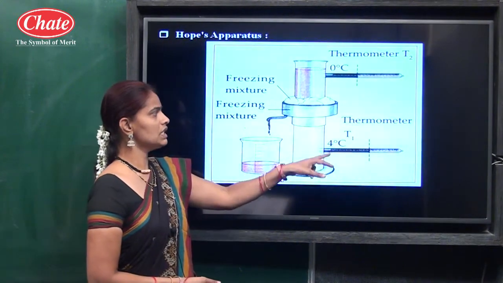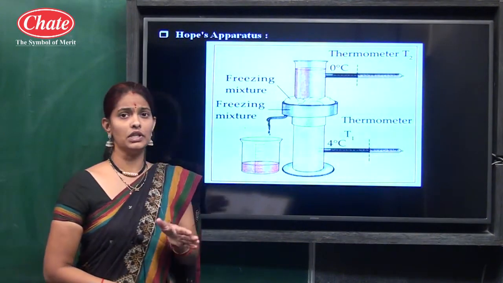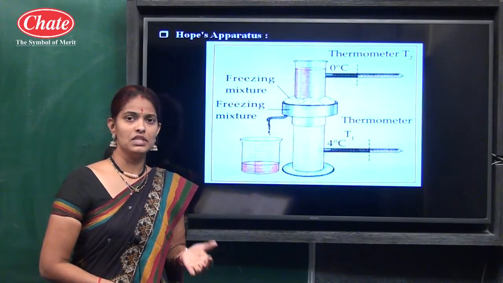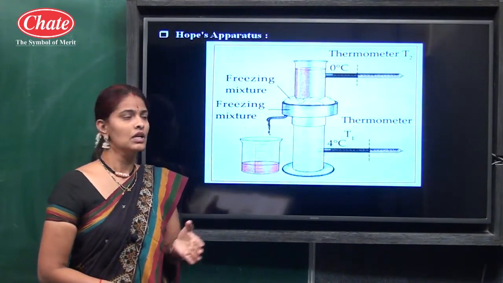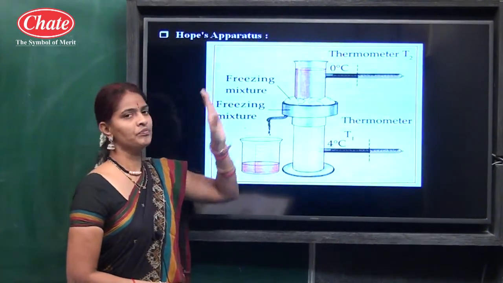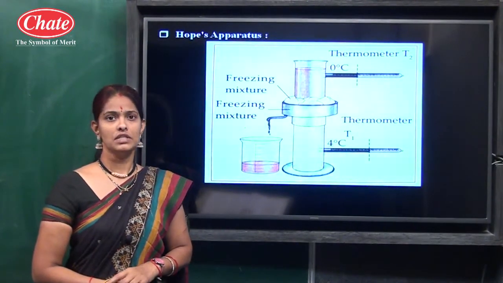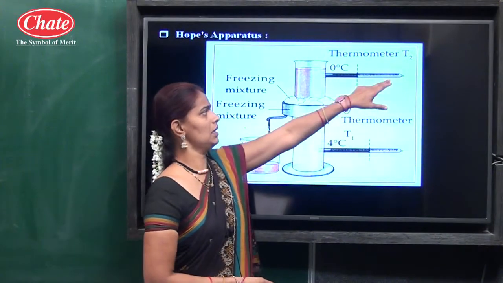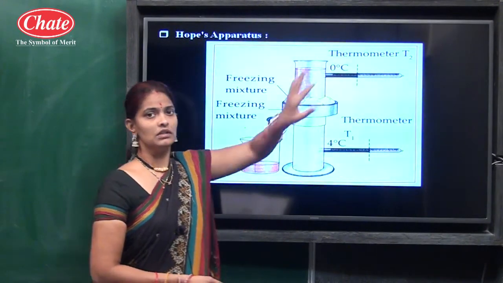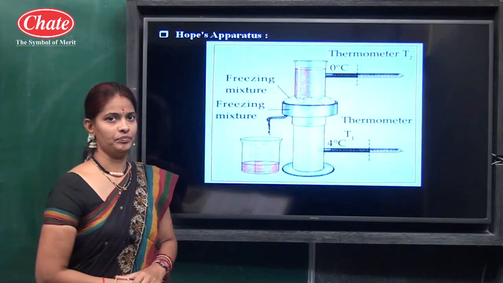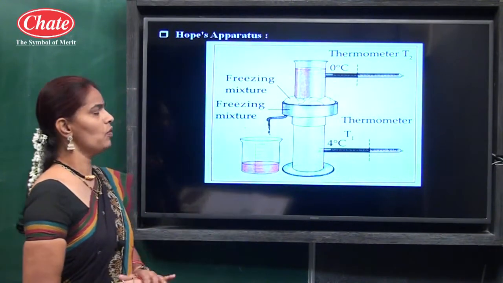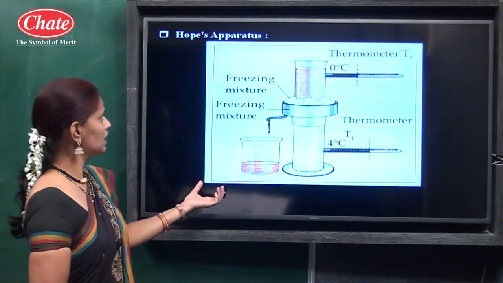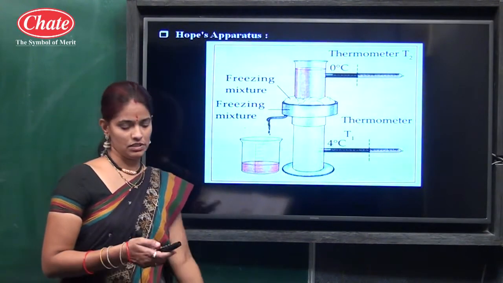From 4 degrees Celsius to 0 degrees Celsius water expands instead of contracting, and that is why density decreases and water goes to the upper portion of the cylinder, and that is why the second thermometer shows the change in temperature. So we can study the anomalous behavior of water by this Hope's apparatus.